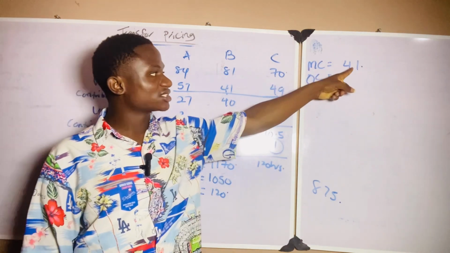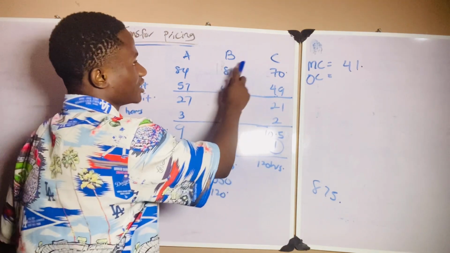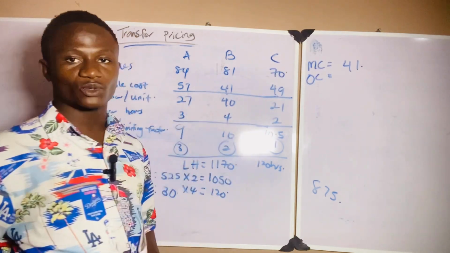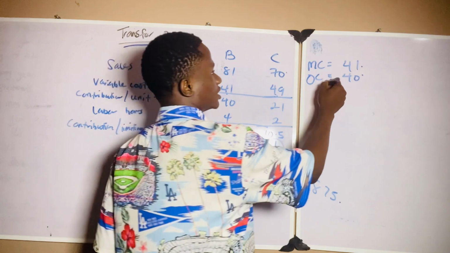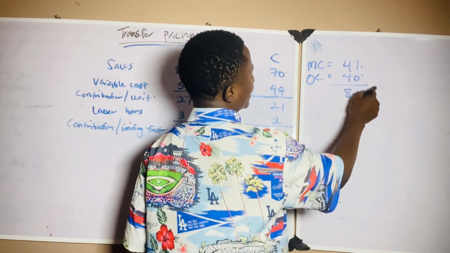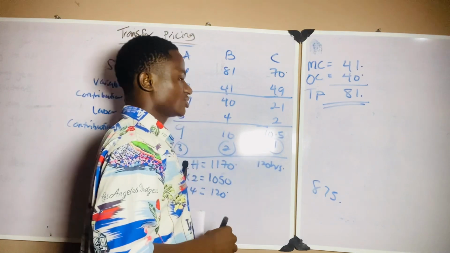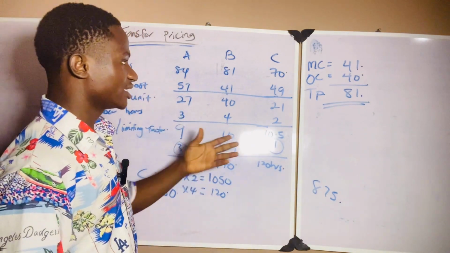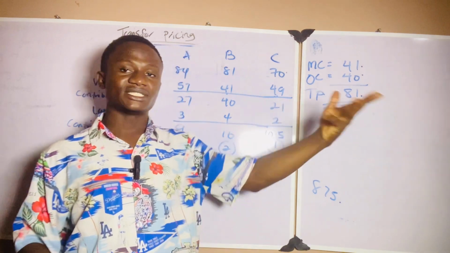So if my marginal cost is 41, my opportunity cost can never be nil. My opportunity cost will be 81 minus 41, which is 40. So if I sum it together, 41 plus 40, I have 81. So this will be my transfer price. This will be the price at which division X will transfer to the other internal division.